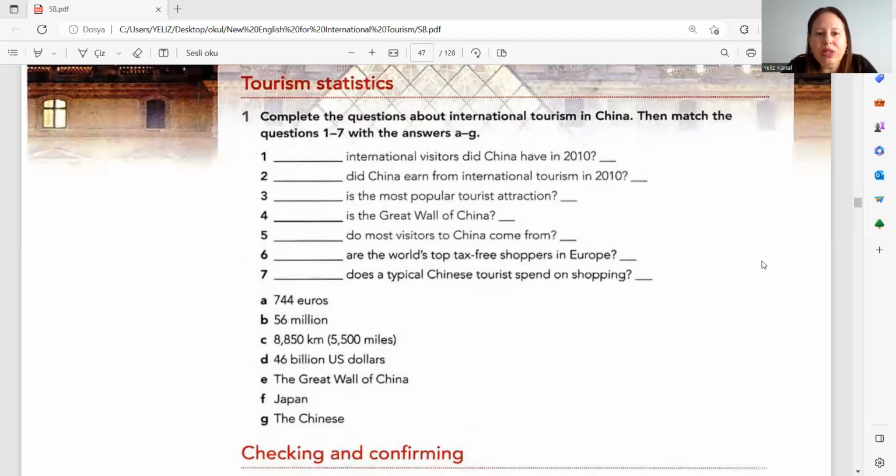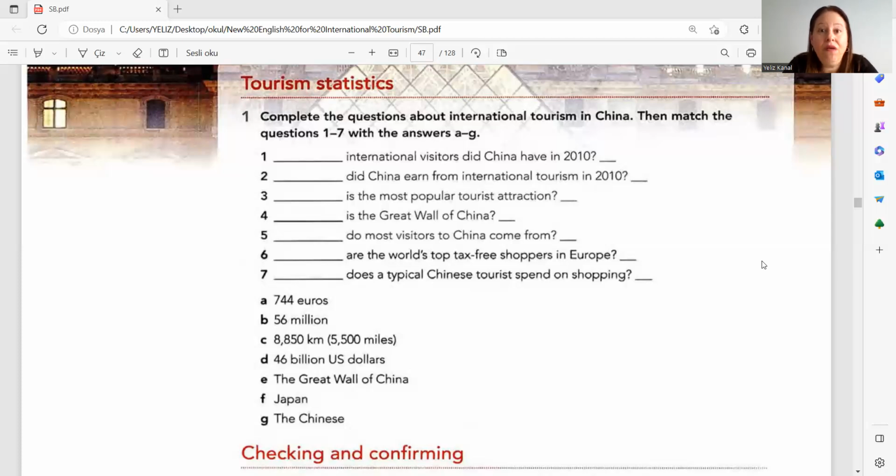Three, blah blah is the most popular tourist attraction. What, right? What is the most popular tourist attraction? Blah blah is the Great Wall of China.